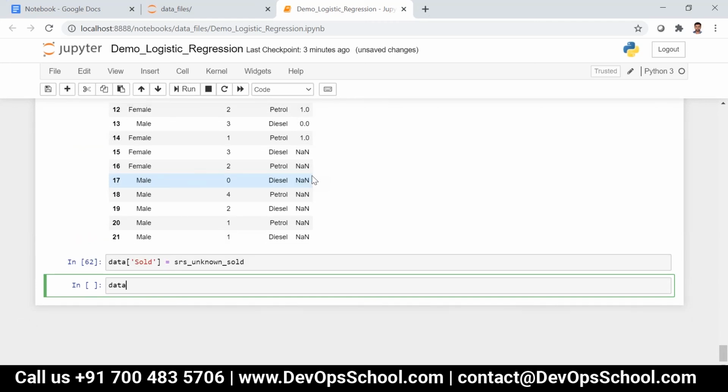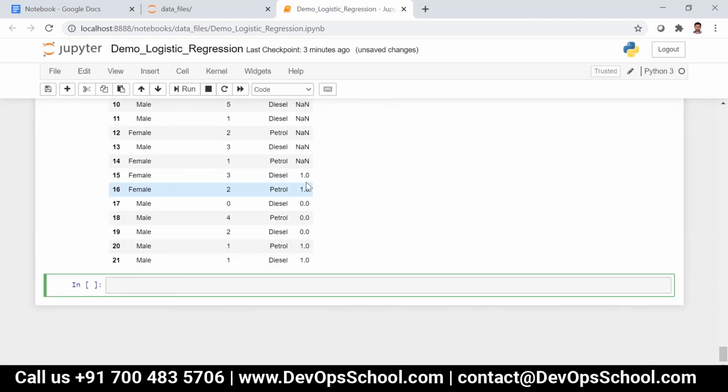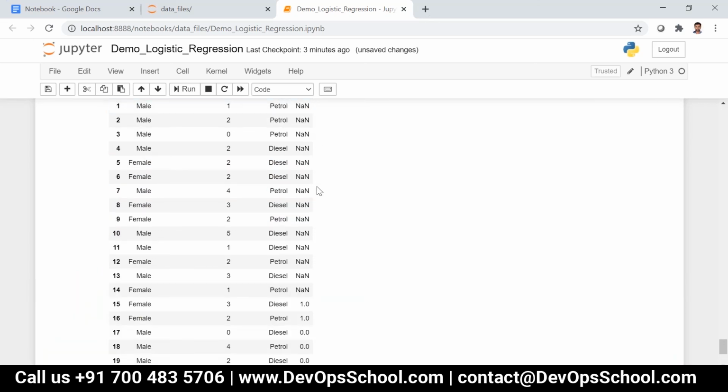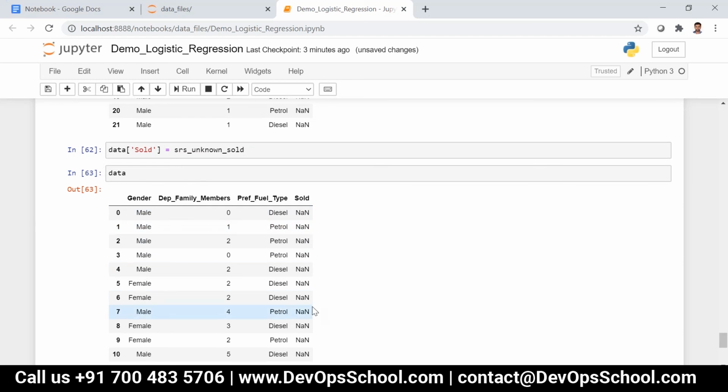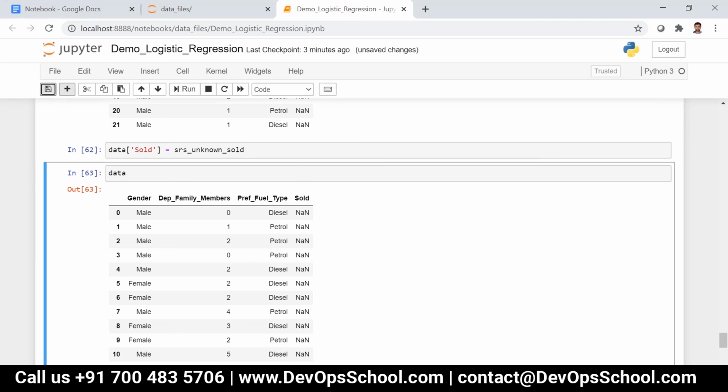So now you can see in data you'll be having all these values. On the top you have something like NaN, because we need to combine the series, the previous data, that is y known, and then this one. That is a mistake I have made over here.